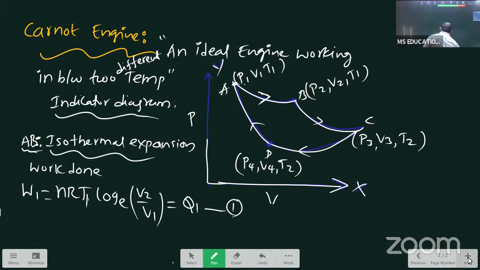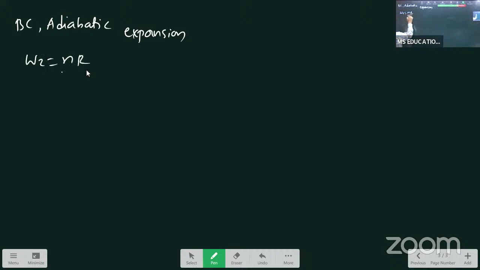Now see our second one. BC. Adiabatic expansion work W2 equals nR by gamma minus 1 times T1 minus T2.